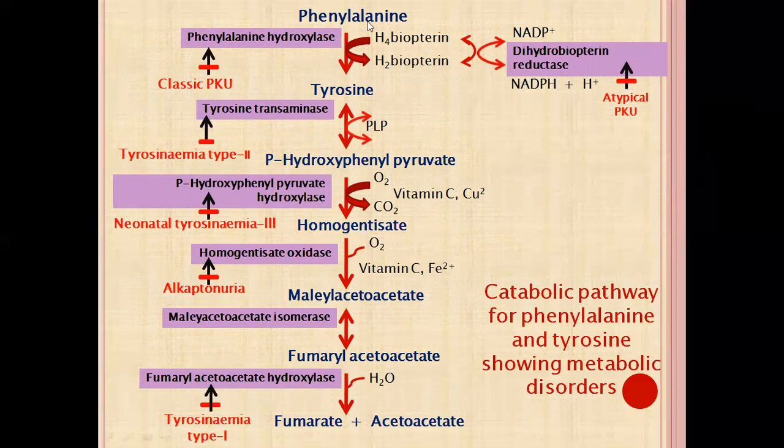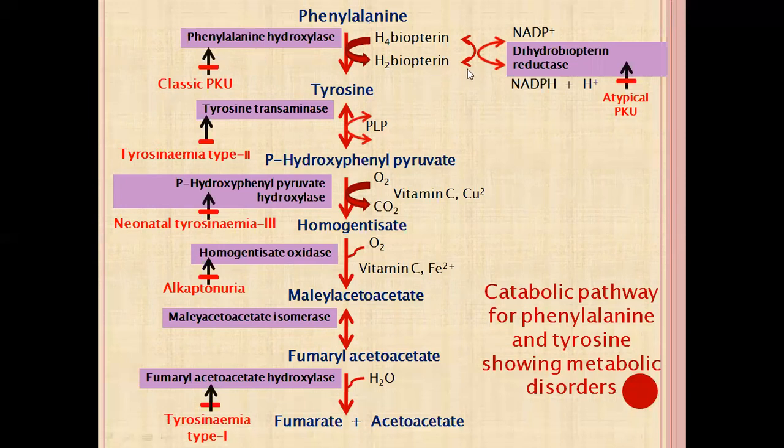So we will see the catabolic pathway of phenylalanine and tyrosine along with the metabolic disorders. The first step is that phenylalanine is converted into tyrosine. This is the first step, and this is the most important step for the study of phenylketonuria. The enzyme is phenylalanine hydroxylase. This is the main enzyme of this reaction.